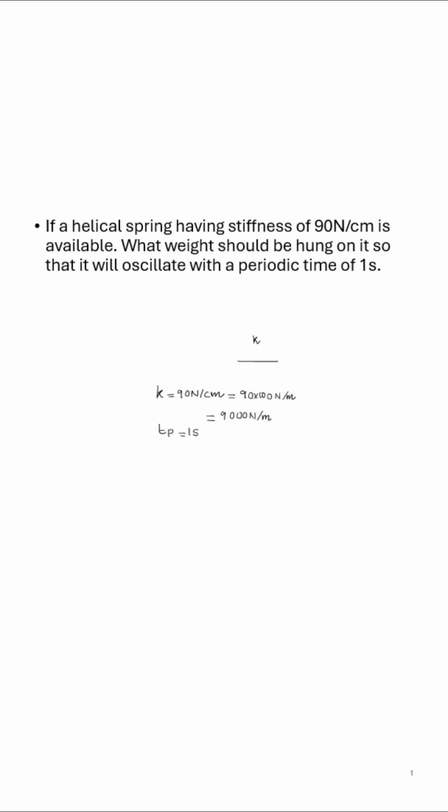If Tp is 1 second, the frequency f is equal to 1 by time period, that is 1 divided by 1, that is 1 cycle per second. And frequency is equal to 1 by 2 pi into square root of k by m. If we take the squares on both sides, then it will become f square is equal to 1 divided by 4 pi square into k divided by m. And from this equation, m is equal to k divided by 4 pi square f square.